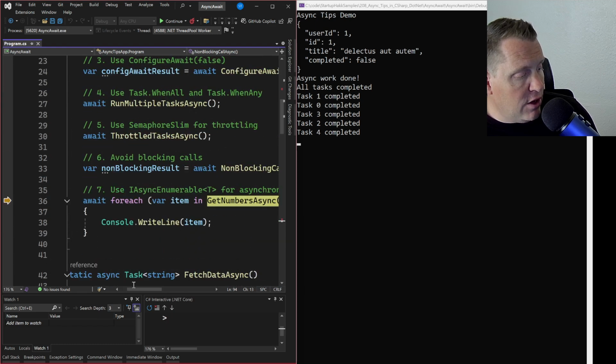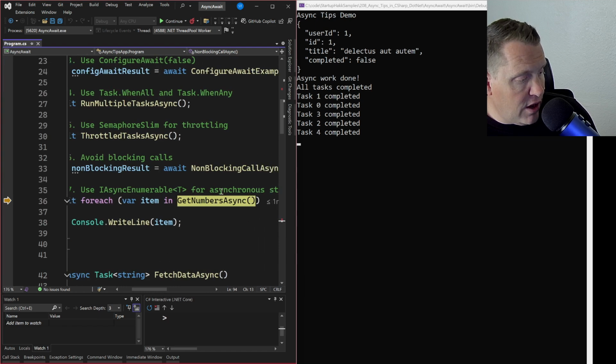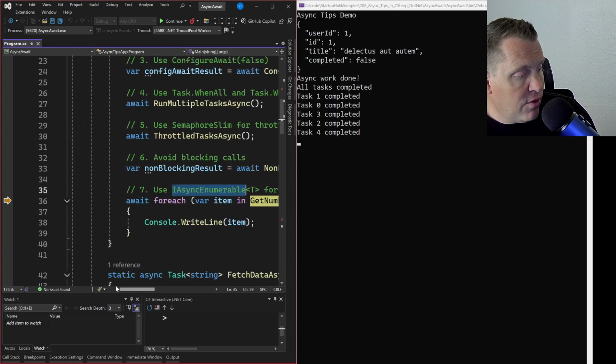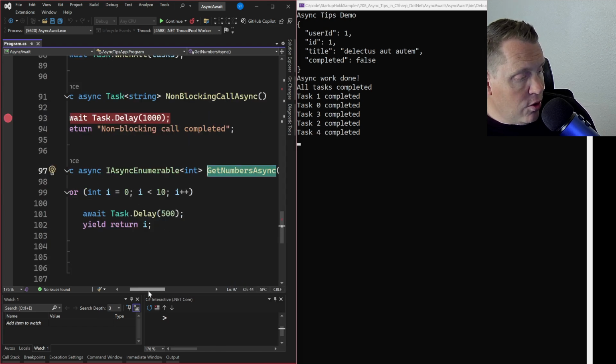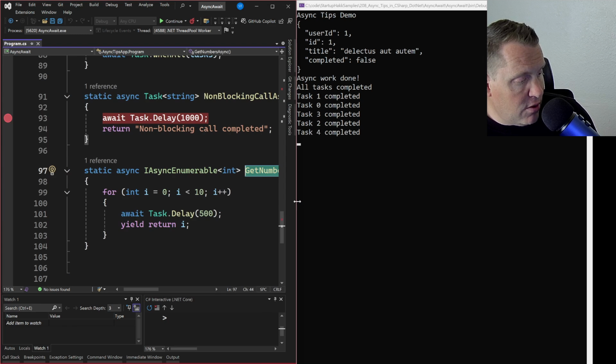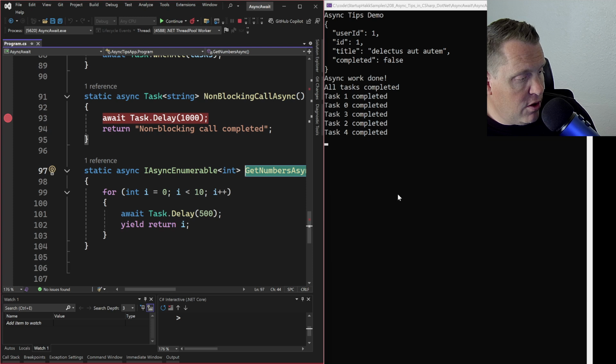All right, lastly here, we loop over each of these async enumerables, right? We can use this async, which is going to give us a thread-safe way to do this, so that these can write synchronously and it gets these numbers asynchronously. So let's go here to the definition. It's kind of hard to see, so I'm going to shift these screens a little bit here. We can see this loops over, and it does a delay on each one of them, and then returns with the keyword yield return i.